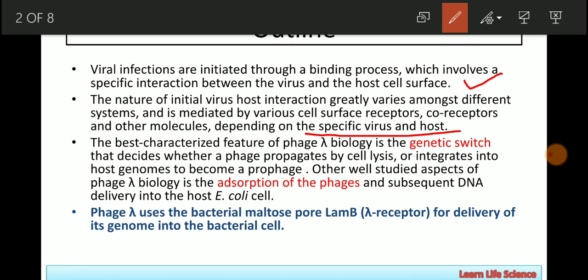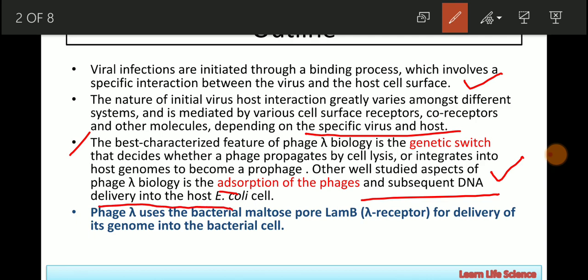The best characterized feature of phage lambda biology is the genetic switch that decides whether a phage propagates by cell lysis or integrates into the host genome to become a prophage. That means the first best characterized feature is the lytic as well as the lysogenic switch. Another well studied aspect of phage lambda biology is the adsorption of the phages, meaning how a particular phage adsorbs or gets stuck to the outer surface of bacteria, and the subsequent DNA delivery into the host E. coli cell.